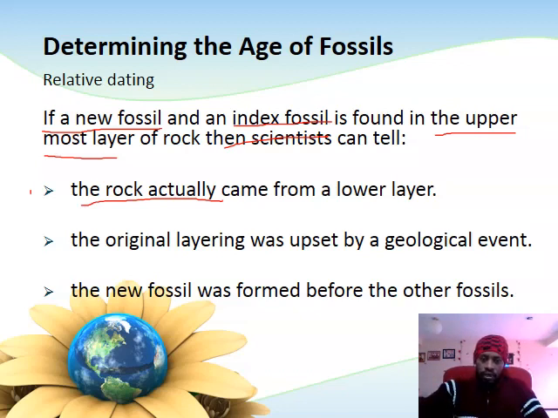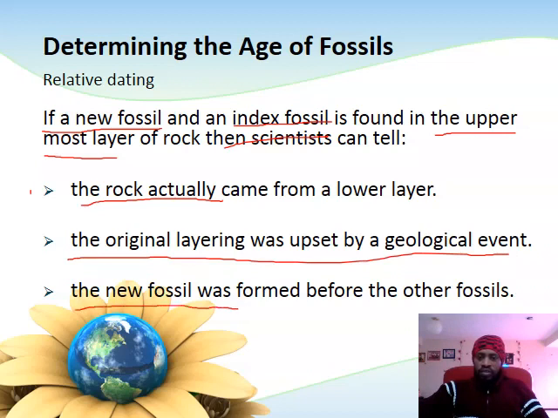So that's why we're saying that the original layer was upset by a geological event, and the result of this would be that the new fossil was formed before the other fossil. It means the new fossil which was found at the top layer with the index fossil was actually an old fossil that had formed a long time ago before the index fossil, and that fossil that came up to be with the index fossil was supposed to be at a very, very low layer in the bottom, not at the top. It means there was some kind of mixture.